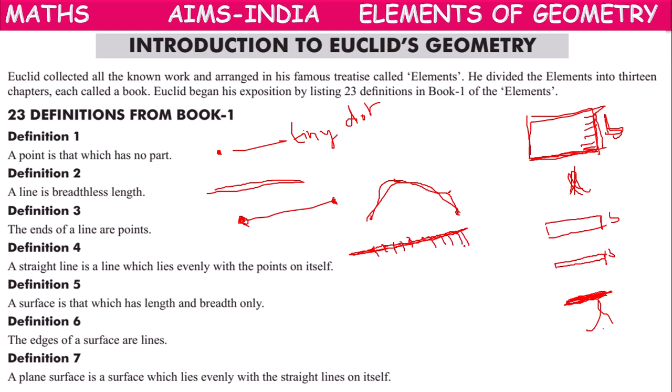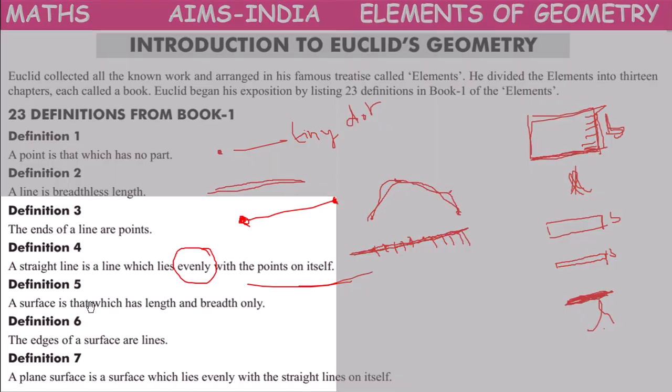If all the points are arranged evenly and all the points lie on itself, then it is called a straight line.